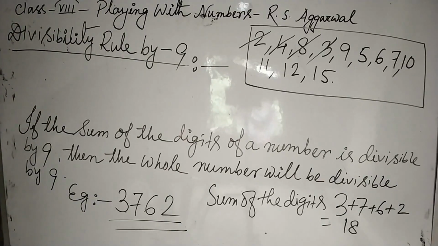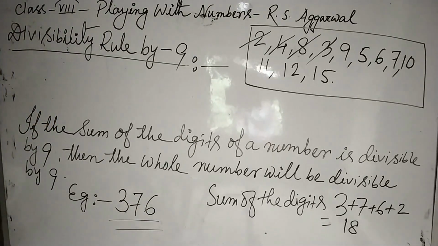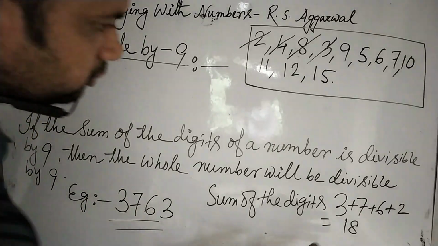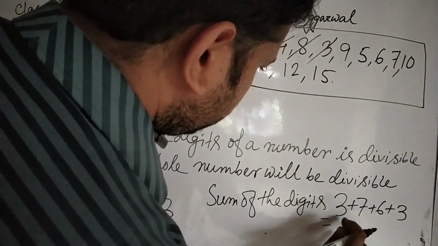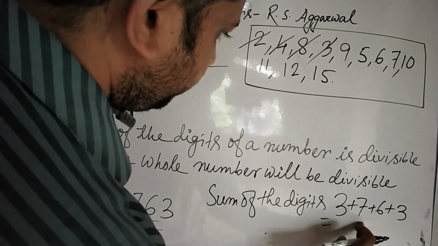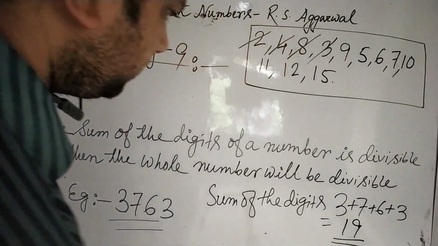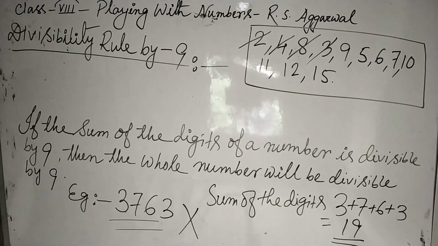Now what happens if we take 3 over here, which I was taking earlier? If we take 3 over here, then the sum will be 7, 3, 10, 16, 19. This is not divisible by 9. So this number will not be divisible by 9. Okay.